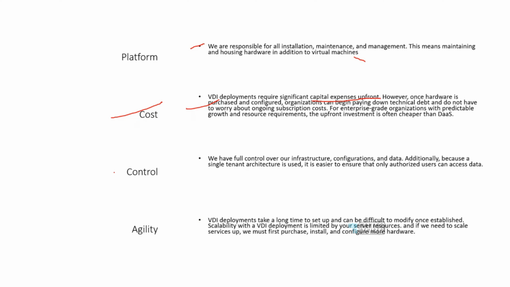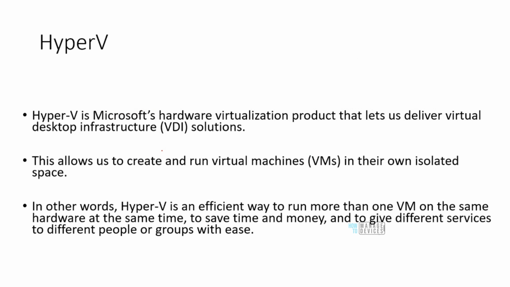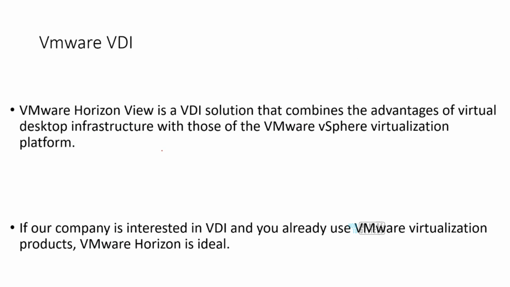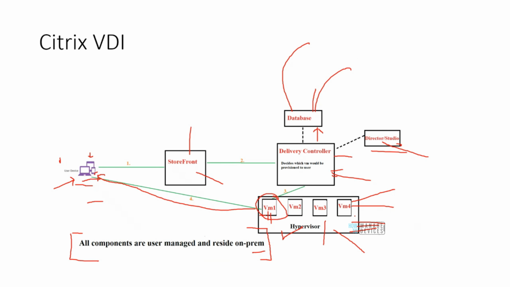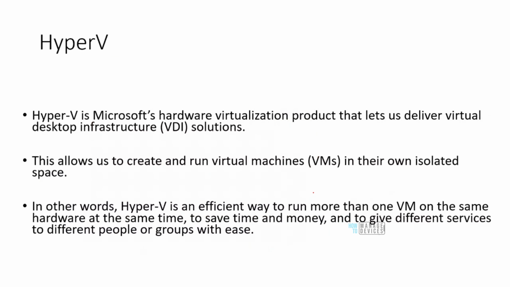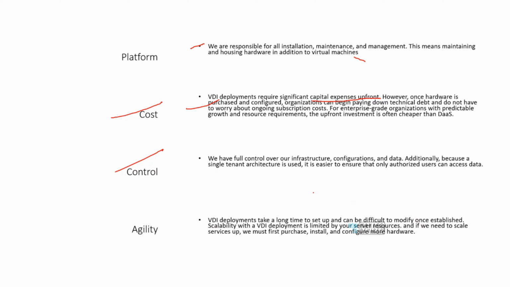Okay. As far as the control is concerned, we have a full level of control, right? For example, tomorrow, if I want to increase one more virtual machine, it is in my hand, right? I can add as many virtual machines as I want to, right? So as far as the control is concerned, we have the extreme level or complete level of control, right? In this setup.